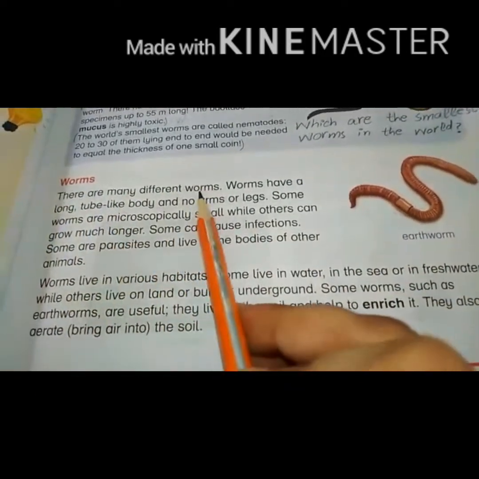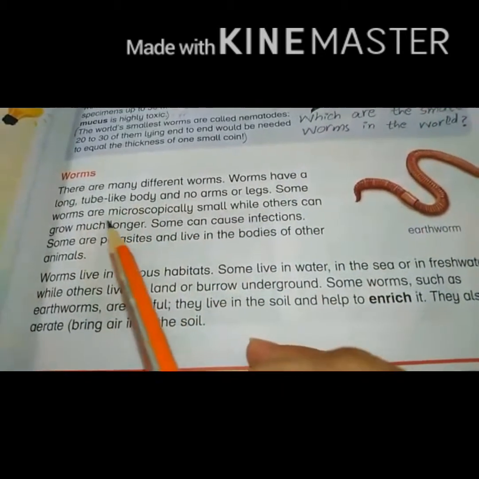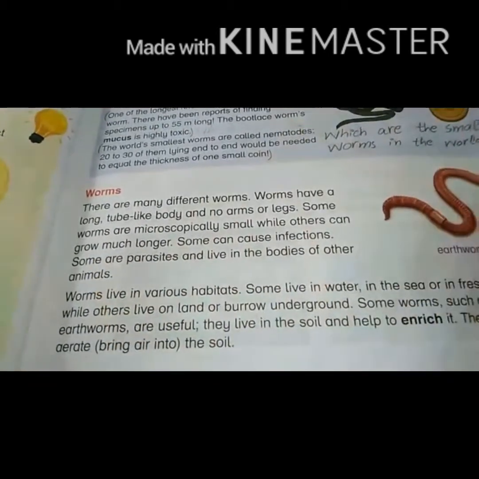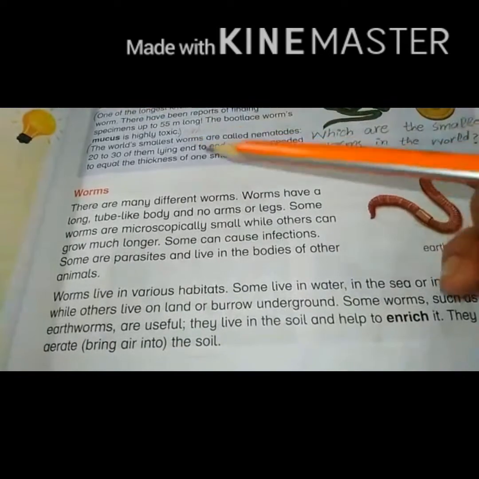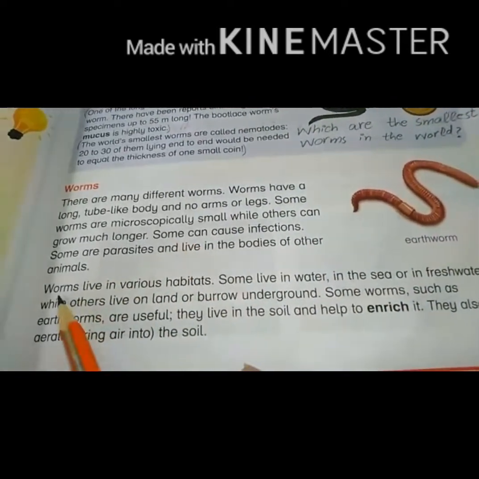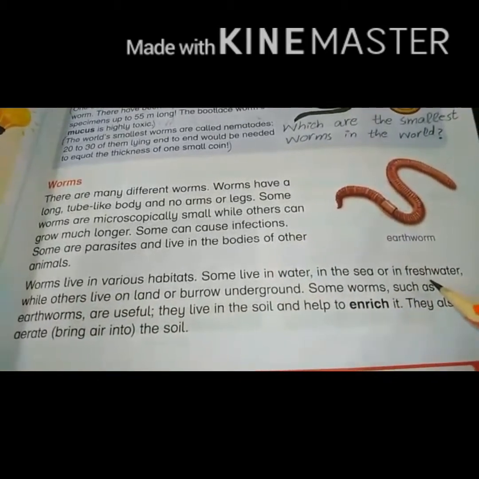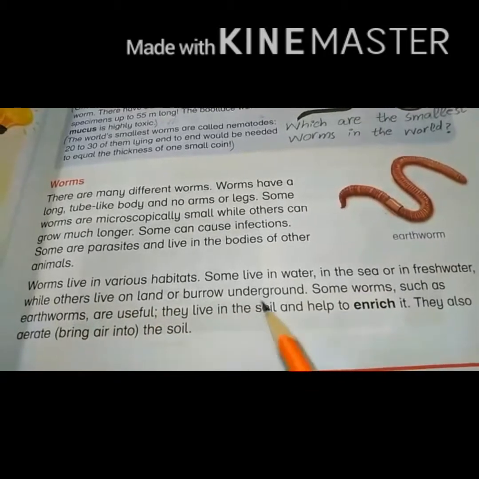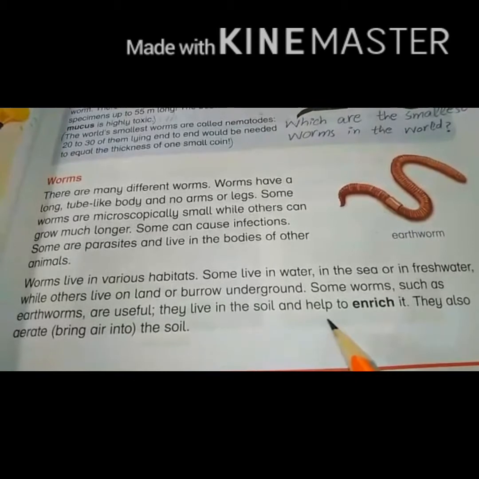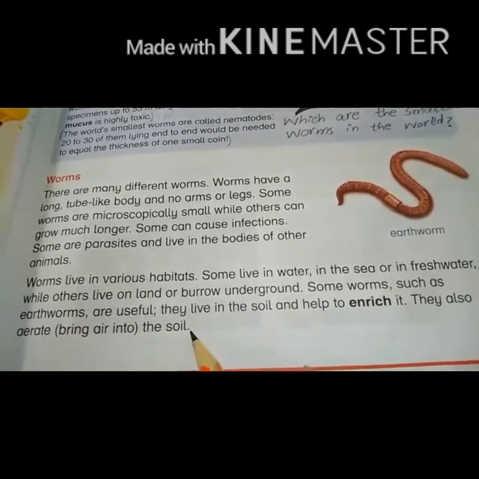There are many different worms. Worms have a long tube-like body and no arms or legs. Some worms are microscopically small, while others can grow much longer. Some can cause infection. Some are parasites and live in the bodies of other animals, like Ascaris. Worms live in various habitats. Some live in water, in the sea or in fresh water, while others live on land or burrow underground. Some worms such as earthworms are useful. They live in the soil and help to enrich it. They also aerate, bringing air into the soil.